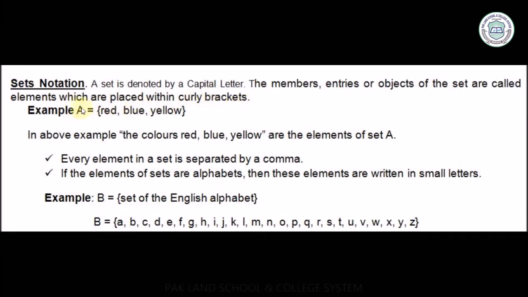For example, A = {red, blue, yellow}, enclosed with curly brackets, and all the elements of set A are separated by commas, and this set is denoted by a capital letter, that is A. If the elements of the set are alphabets, then these elements are written in small letters. For example, B is the set of English alphabet, and we write it within curly brackets, separate all the letters by commas, and we should write them in small letters.